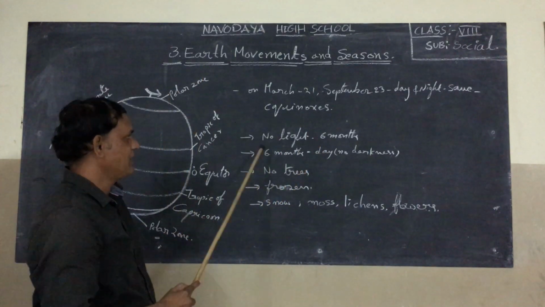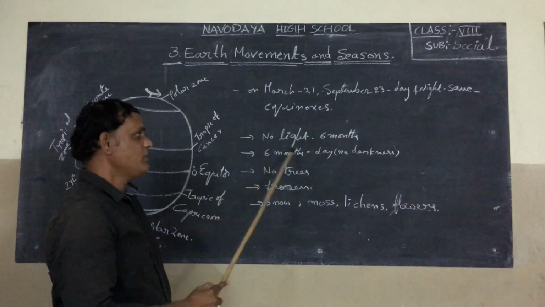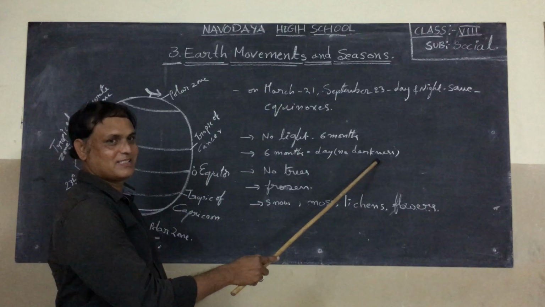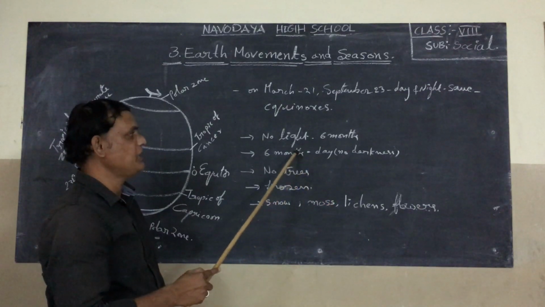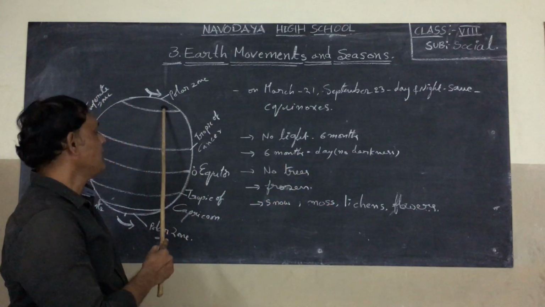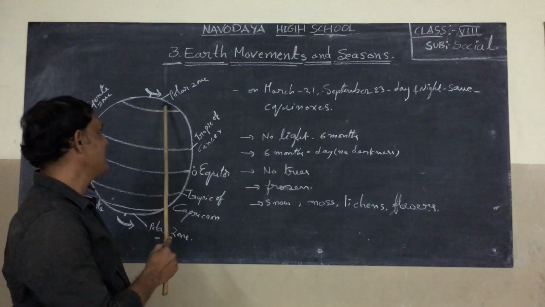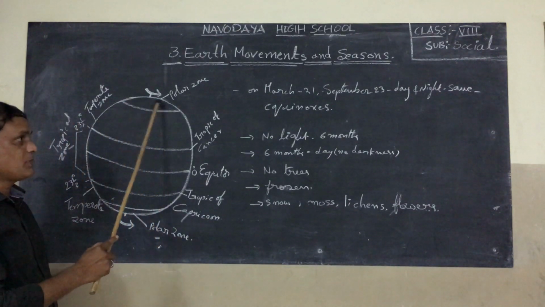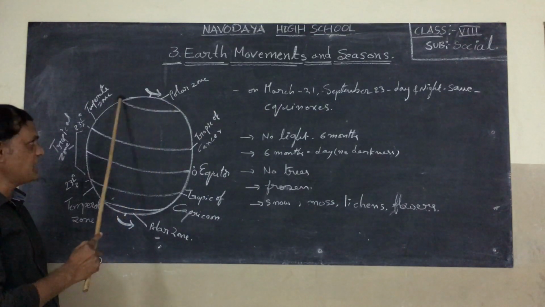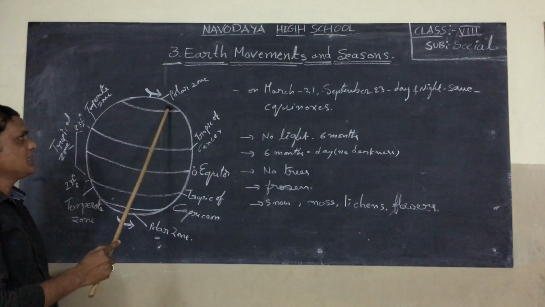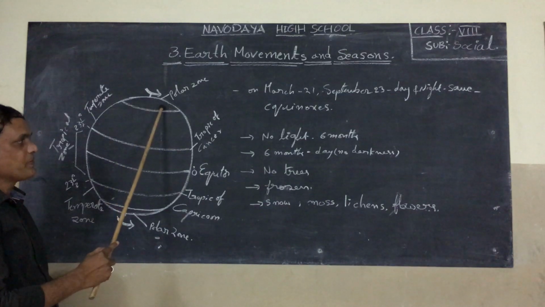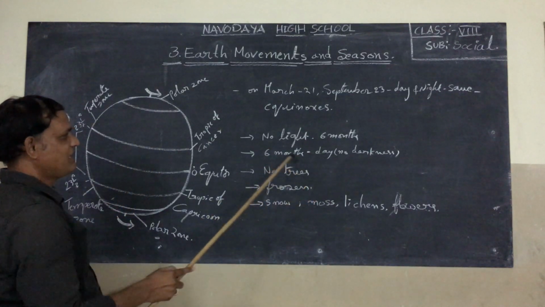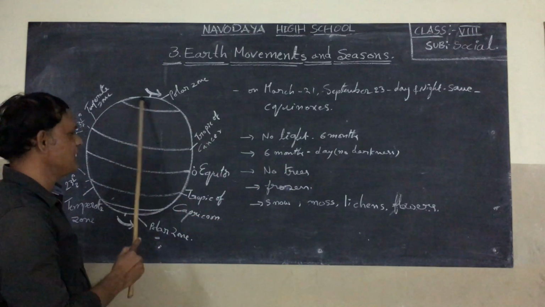But for the remaining 6 months we can see just daytime, which means no darkness. That is the peculiar condition occurring almost every year in the polar region. 6 months of no light means complete darkness; 6 months of only light means no darkness. We can observe that in the polar region.